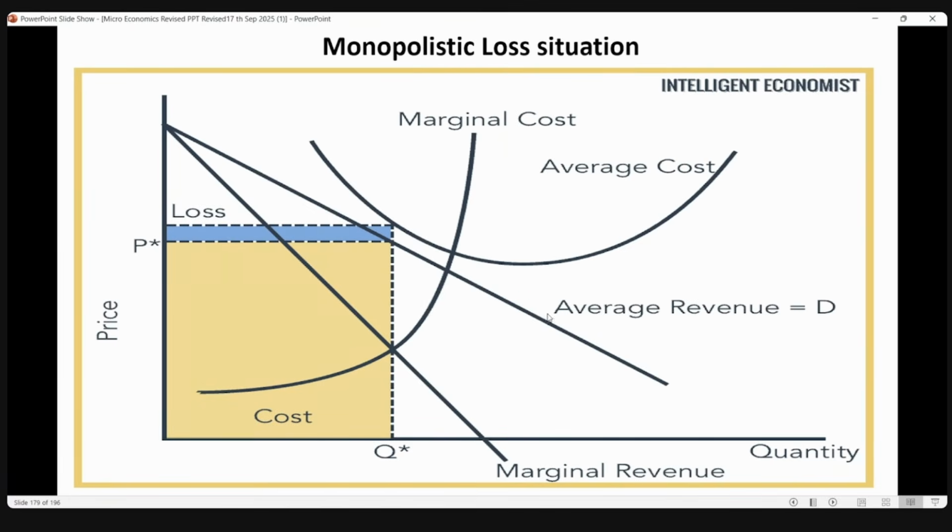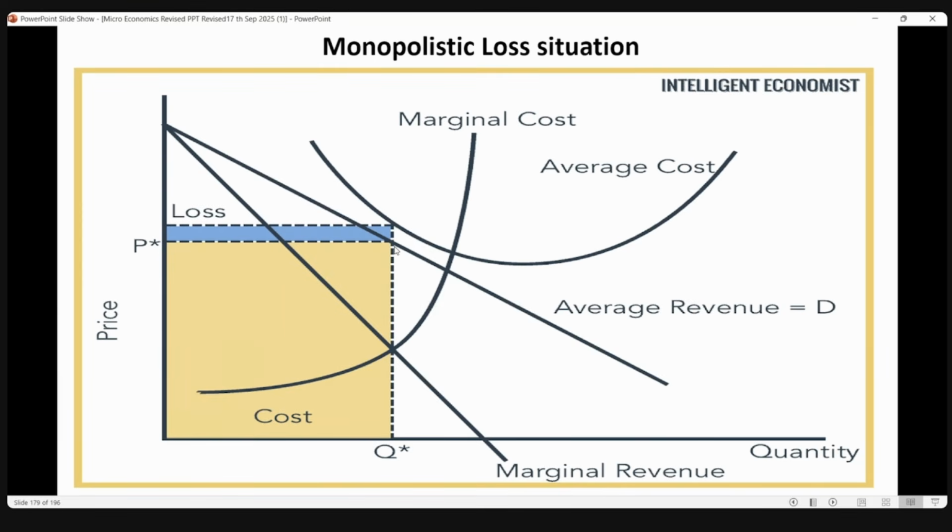Since I am drawing my cost curve higher, I have spent higher cost. My revenue is only till the demand I have, that is, my revenue is only till P star, but my cost went up to this particular point. If I want to cover my cost, I have to increase the price till this point, but I am not able to do that. That's why all this is loss.